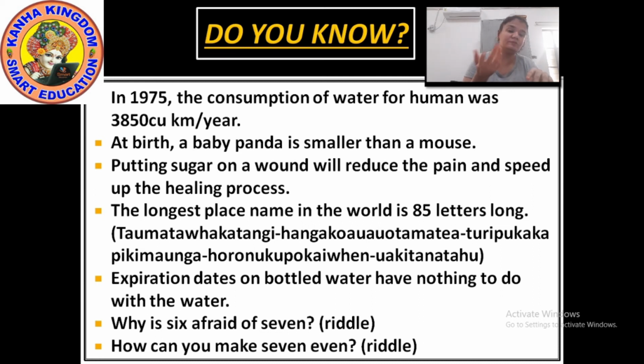Consumption means usage. Do you know that? In the whole year, cubic kilometers, not liters. So in 1975, the consumption of water for humans was 3,850 cubic kilometers per year.